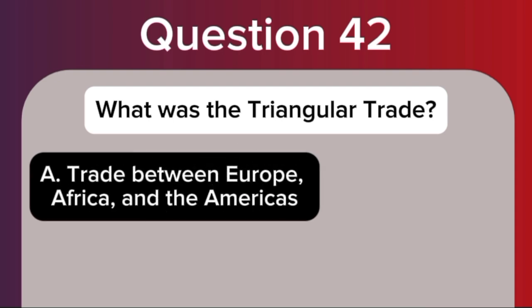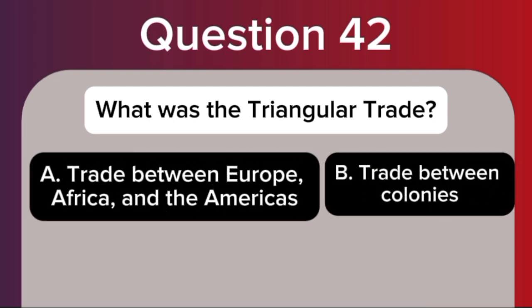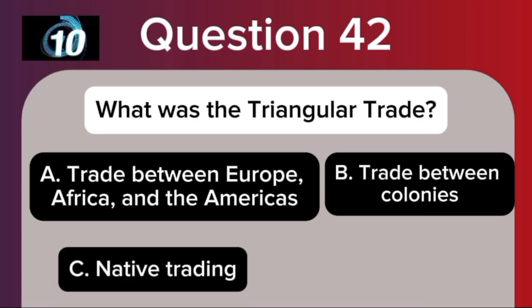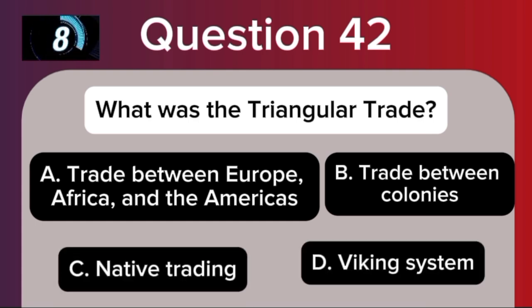A. Trade between Europe, Africa, and the Americas. B. Trade between colonies. C. Native trading. D. Viking system.